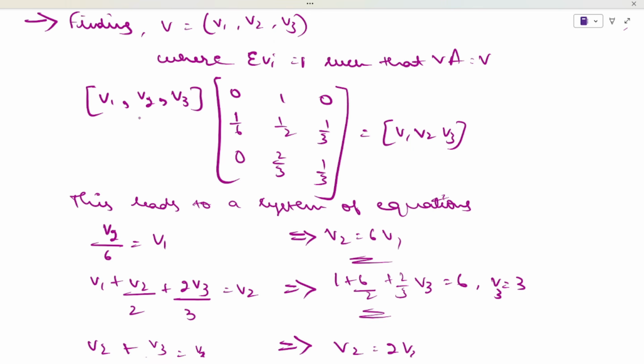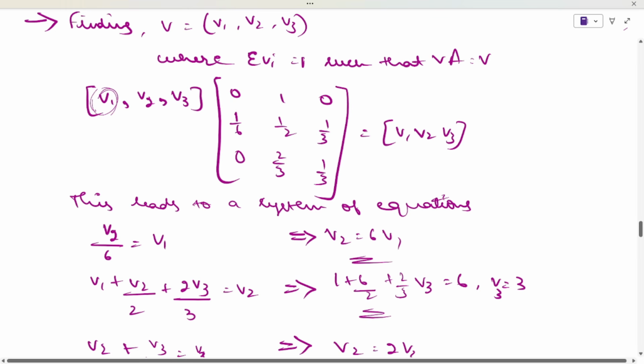See, here you can see it is nothing but v1 only. You can add, v2 divided by 6 will give you what? v1. And v2 divided by 0, that is 0 into 0, is v1. That is how you multiply each row to each column, and you will take the sum of that.